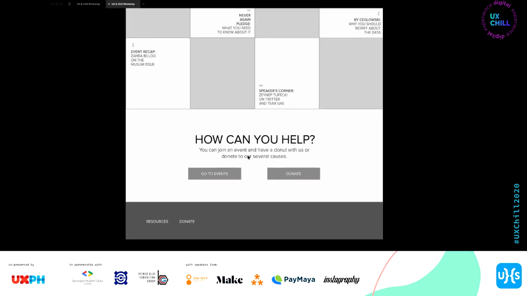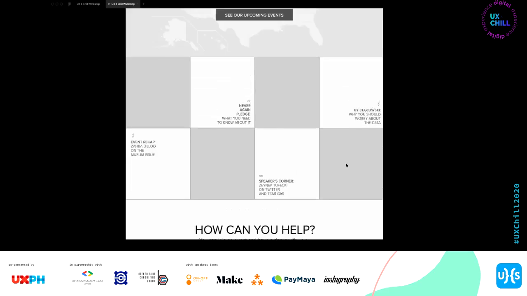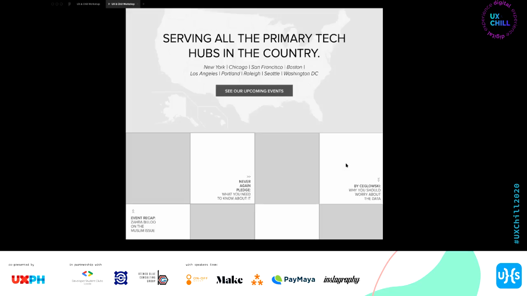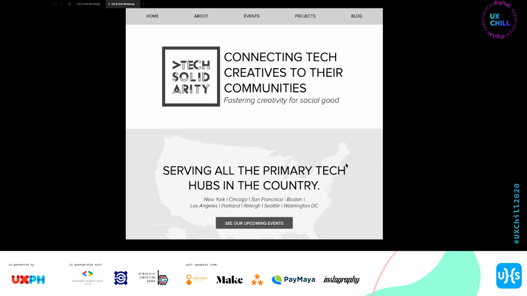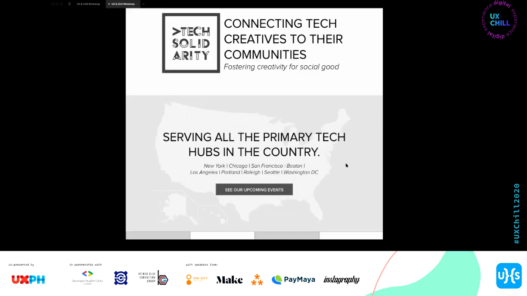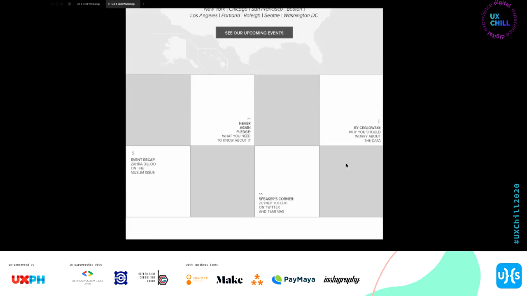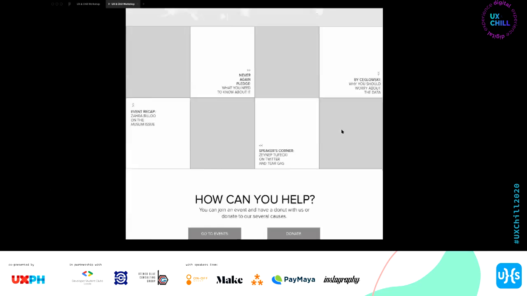And then lastly, we give them that sort of hinge, call to action, wherein they can either go to events or actually diretso donate na. It's just 4 sections. It doesn't have to be very long, but what we really want to do is establish our goal, our mission, and our credibility. So that's why we want to build that kind of trust.